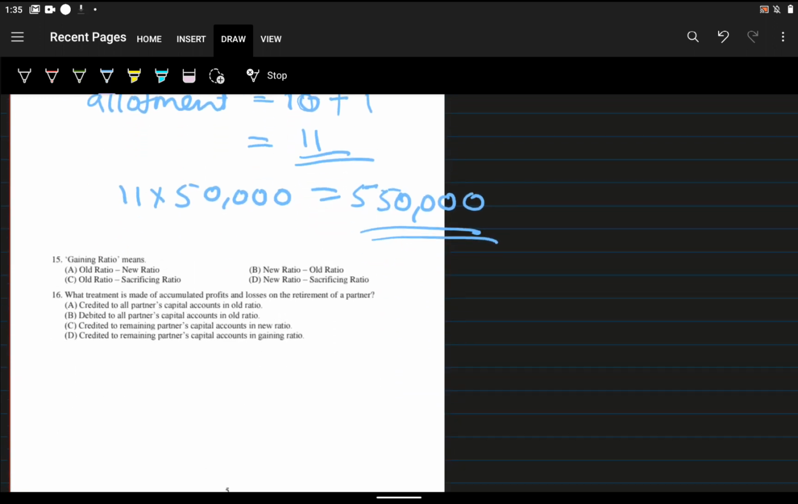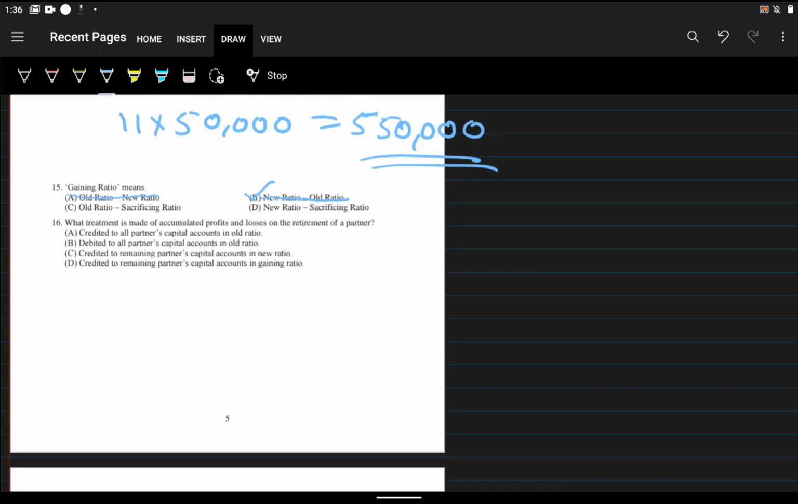Now 15th one. Gaining ratio means new ratio minus old ratio. Then what will be the sacrificing ratio? That is old ratio minus new ratio. For this question they are asking gaining ratio, so the answer is new ratio minus old ratio. If they are asking what is sacrificing ratio, that is old ratio minus new ratio. Always remember in your mind.